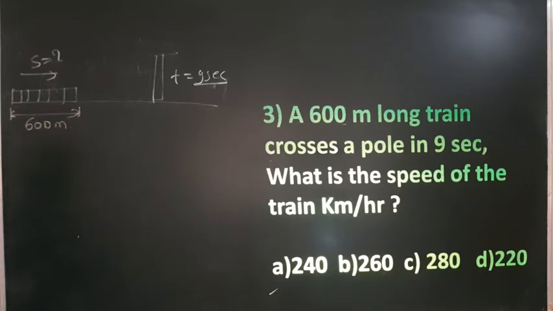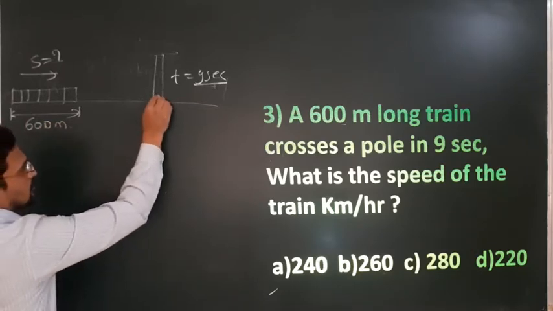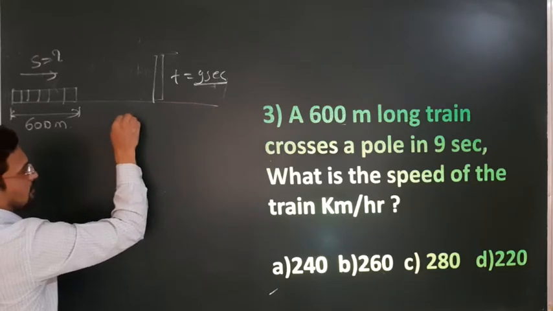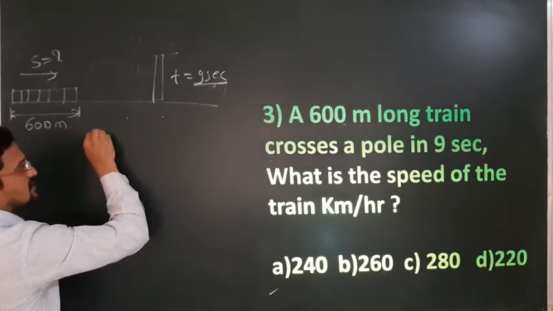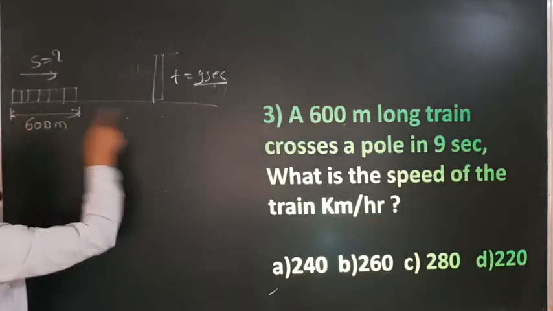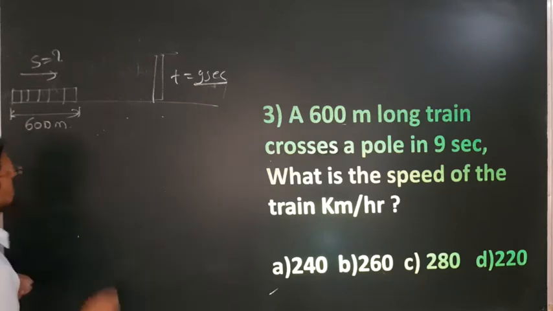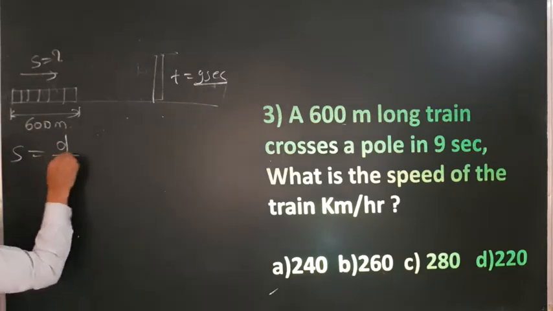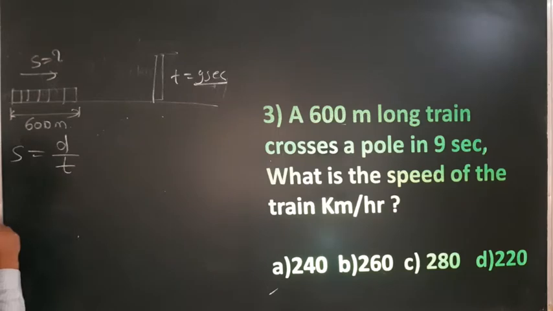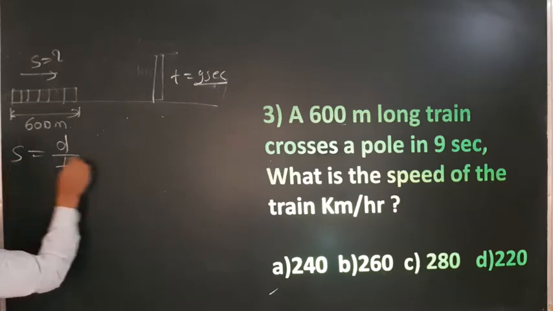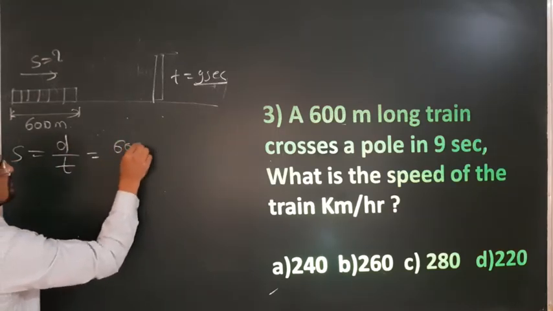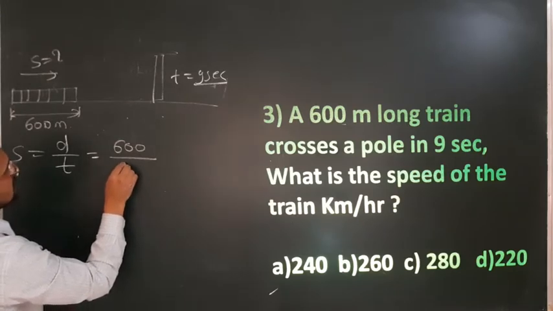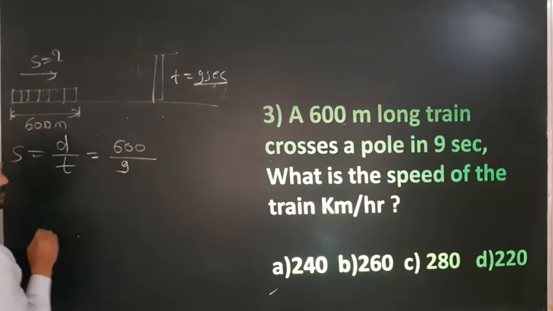Now I already told you, if it is a pole or a person, the speed is equal to distance upon time. If it is a platform or bridge, then distance is nothing but the length of the train plus the length of that particular platform or bridge. But here speed is equal to distance upon time. We have to calculate speed. So distance is how much? 600, correct? And time is 9 seconds.